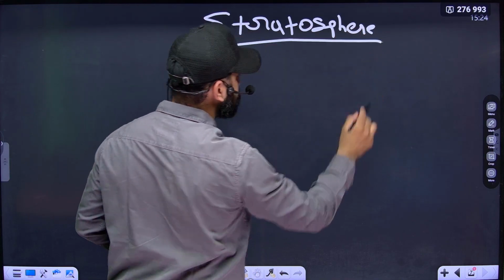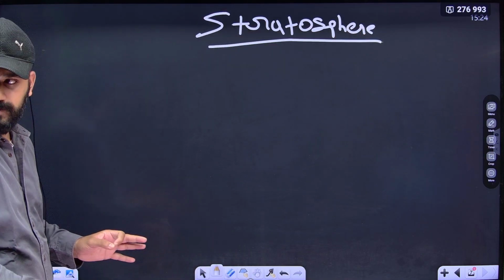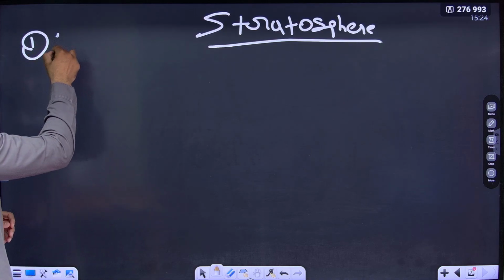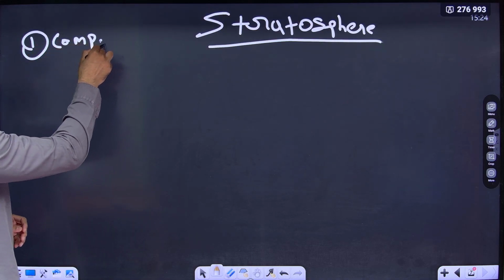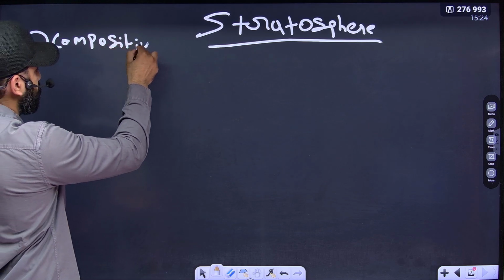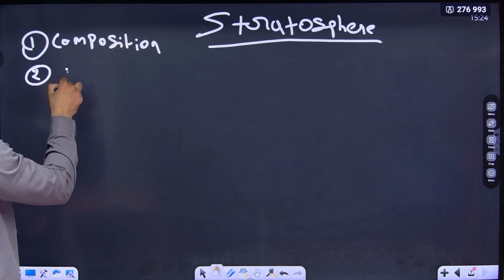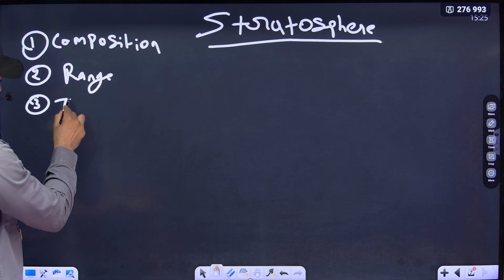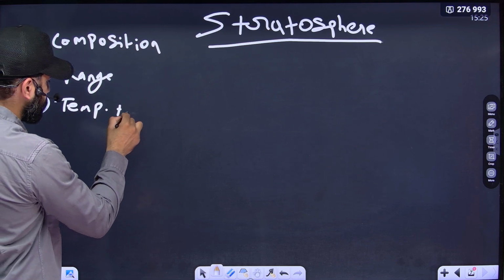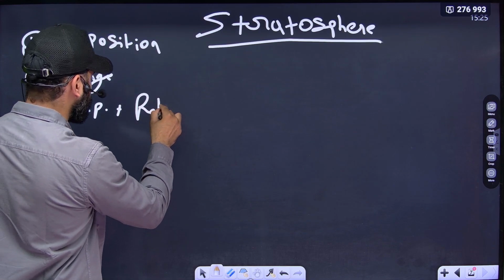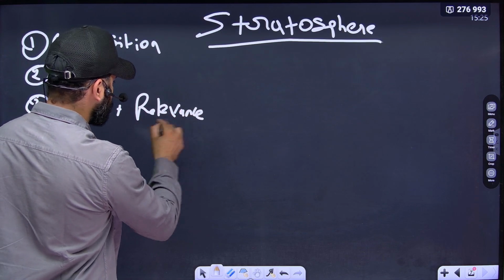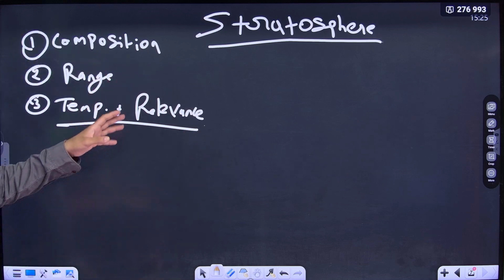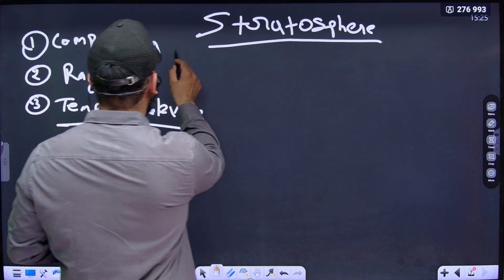Again, we have to study stratosphere with three parameters. The first is composition, the second is range, the third is temperature plus relevance. Okay, these three parameters we have to study for the stratosphere. Let us talk about composition.